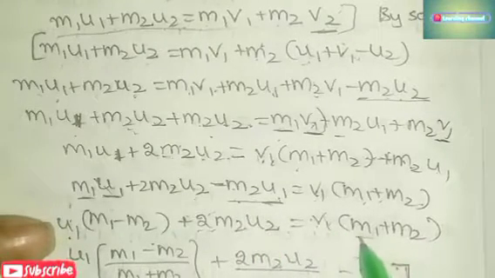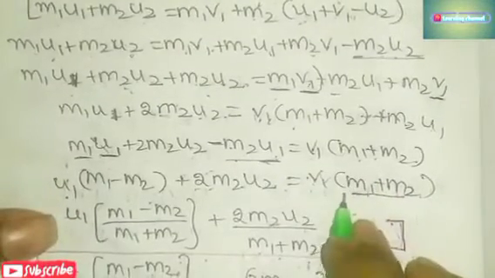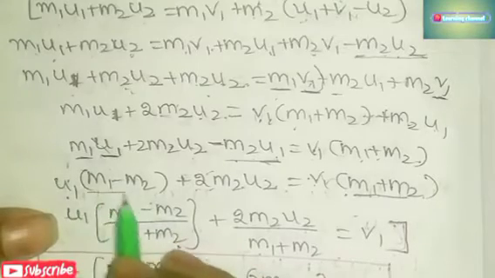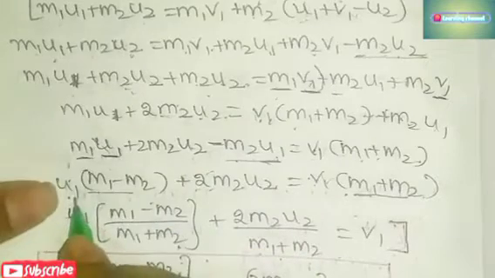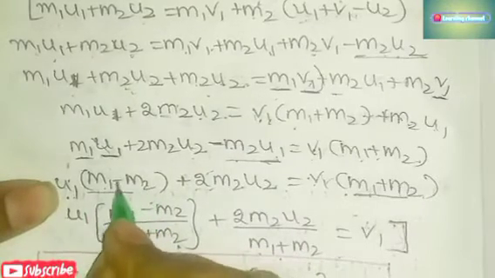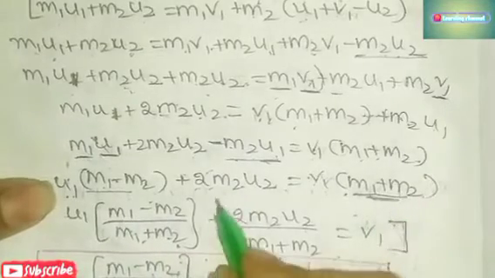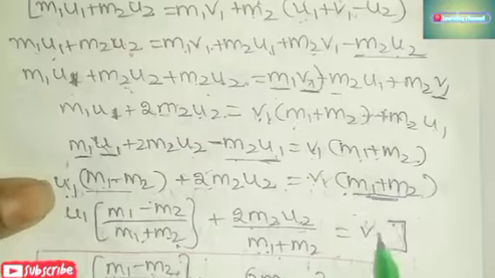Divide this (m1 plus m2) this side. Here it is multiplying, so when it comes this side, it will divide. So u1 (m1 minus m2) by (m1 plus m2), and 2 m2 u2 by (m1 plus m2) is equal to v1.